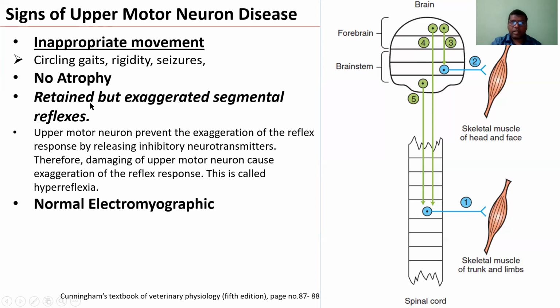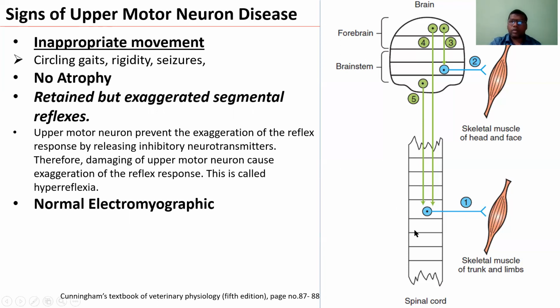It means the segmental reflex will maintain, but the higher center also controls the gamma motor neuron. If you can recall, the gamma motor neuron stimulates the muscle spindle, and the muscle contraction continues. So the higher center also has some role in controlling muscle contraction, with a limited contraction.